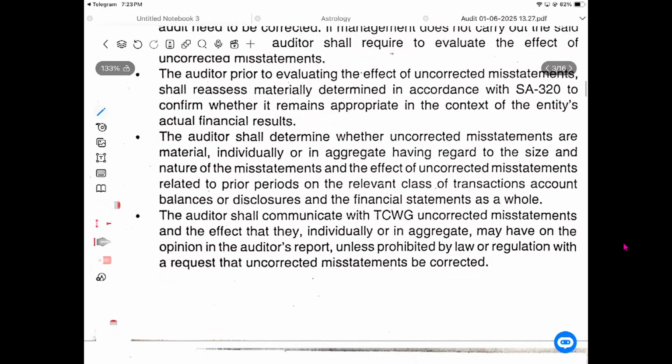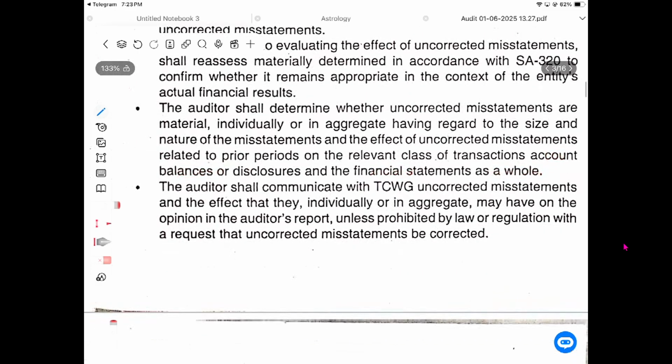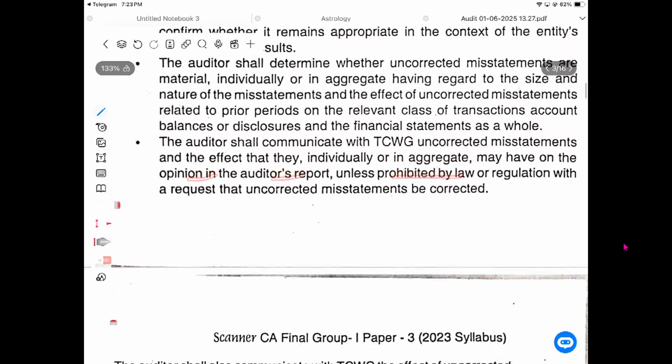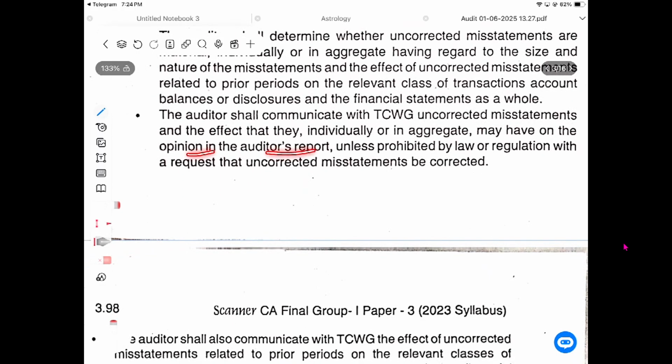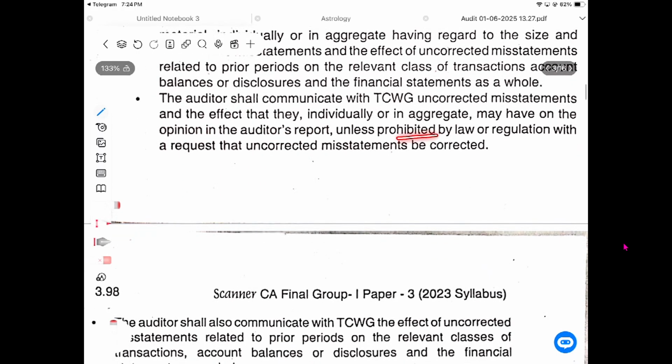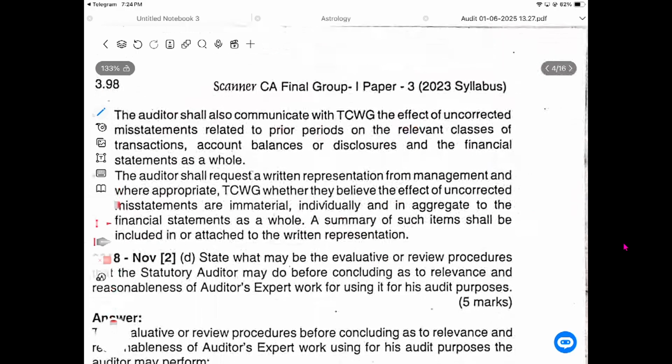Okay. The auditor shall determine whether uncorrected misstatements are material, individually or in aggregate, having regard to the size and nature of the misstatements, and the effect of uncorrected misstatements related to prior periods, and relevant classes of transactions, account balances and disclosures in the financial statements. The auditor shall communicate with those charged with governance the uncorrected misstatements and the effect that they, individually or in aggregate, may have on the opinion in the auditor's report, unless prohibited by law or regulation, and request that the uncorrected misstatements be corrected.